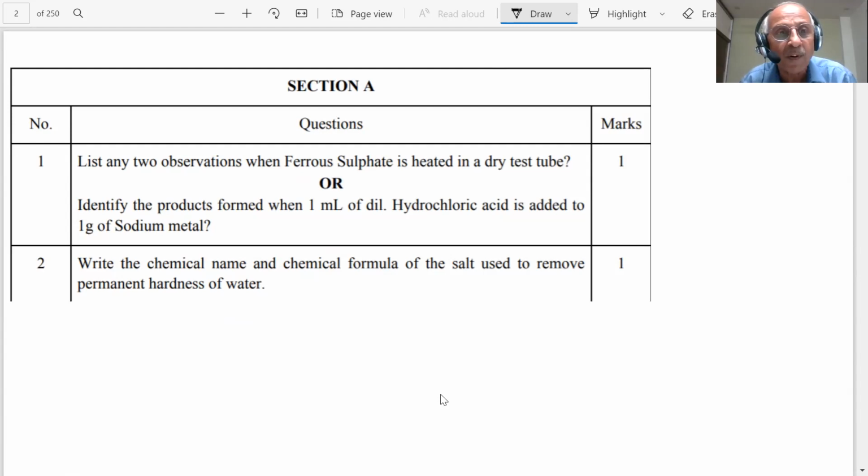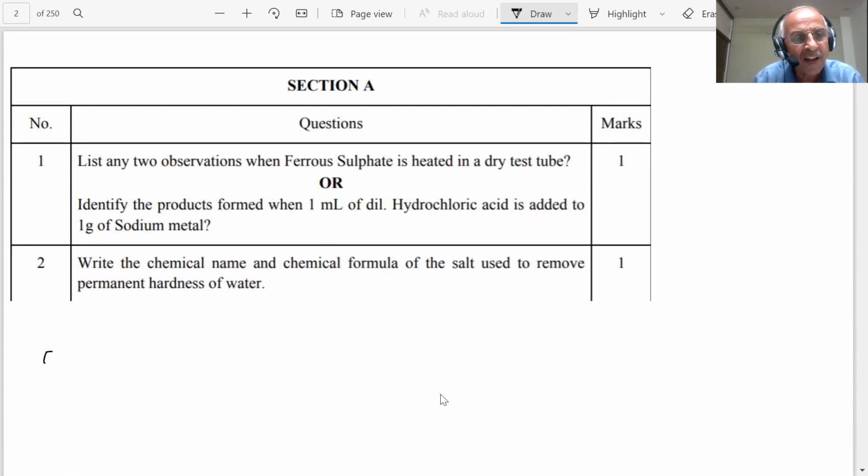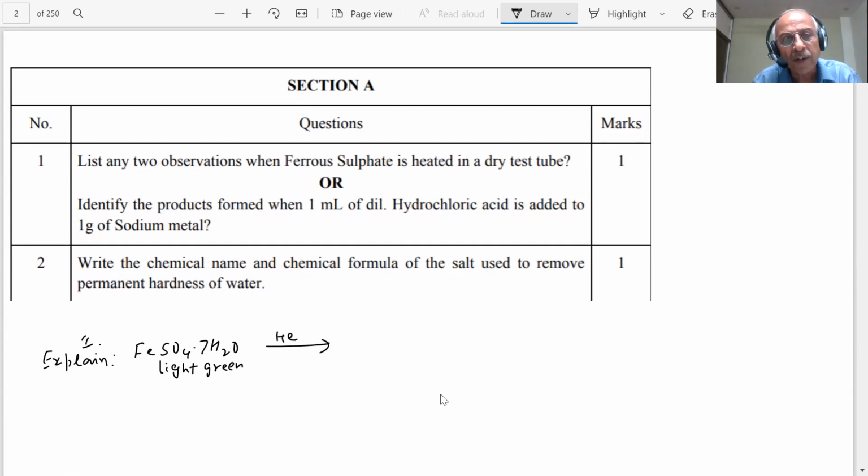Just to explain, I am explaining this. This is not to be written. Question number 1, I am explaining. Explanation is not to be written in the examination. It is for yourself. You already know that this is hydrated ferrous sulfate, and it is light green in color. When you heat it, students, in a dry test tube, this is an example of thermal decomposition reaction.